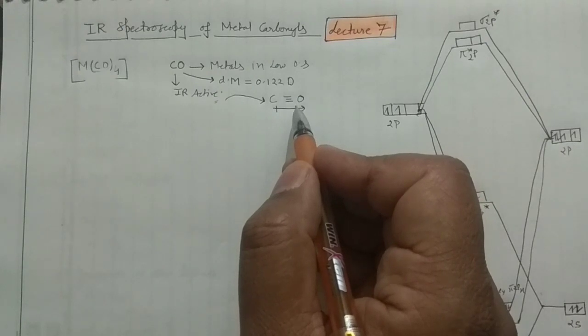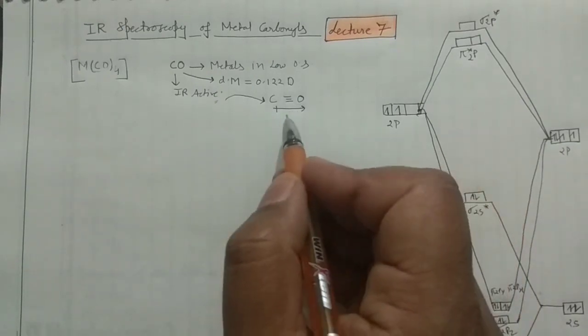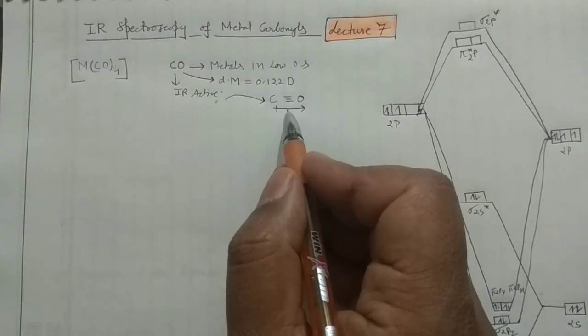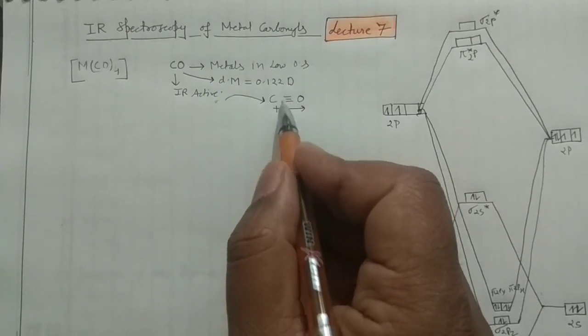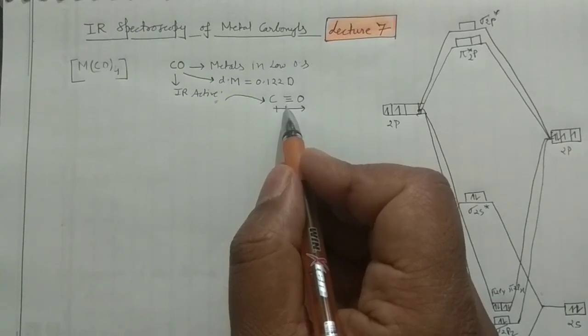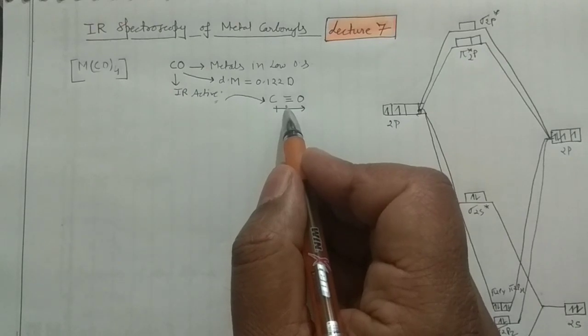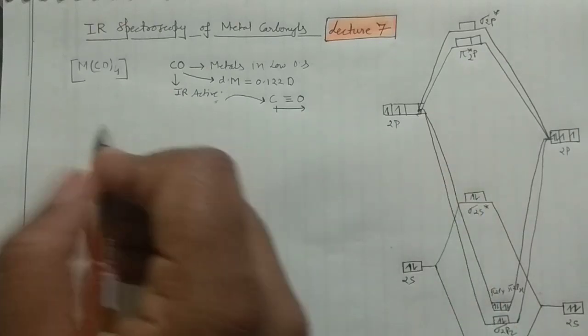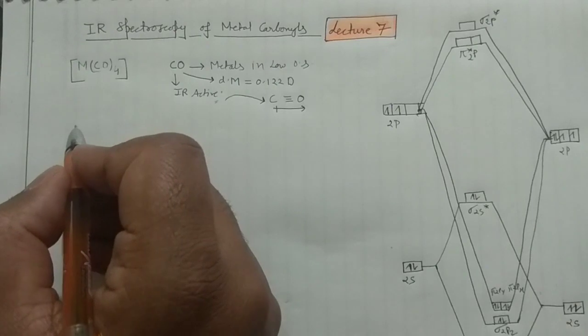Okay, don't worry, I'm going to explain all these things in a little detail. So guys, the important thing is that when it is IR active, that means to stretch this particular bond, you will require a certain kind of energy. I'm not going to give you the detailed analysis of IR spectroscopy, I'm giving you a simple formula which is based on Hooke's law.